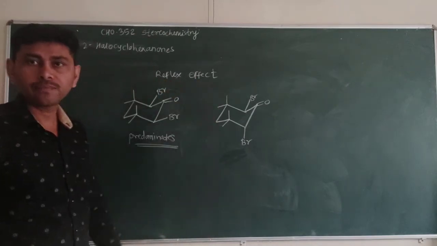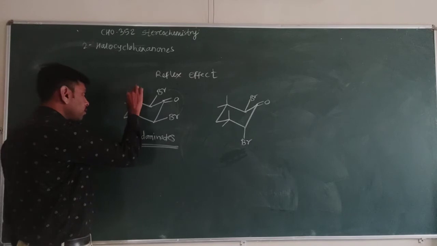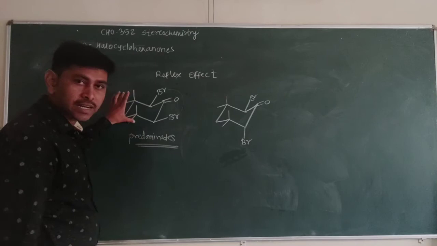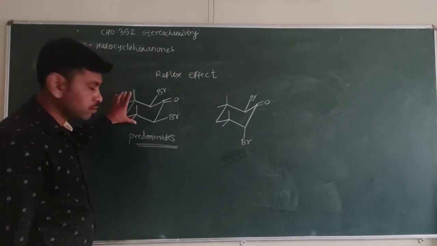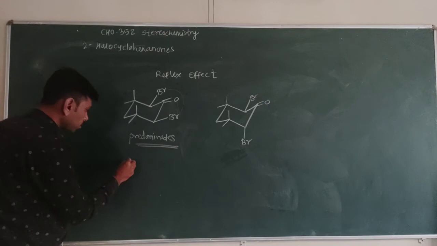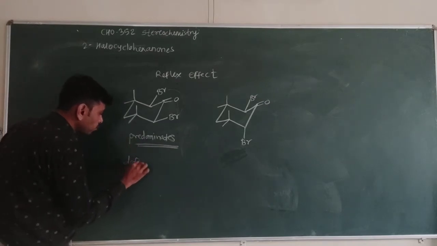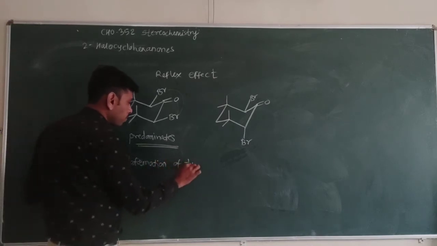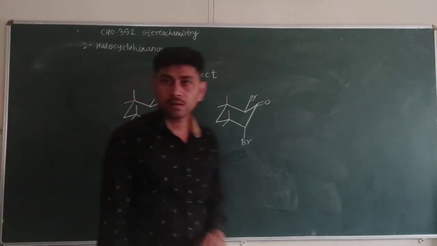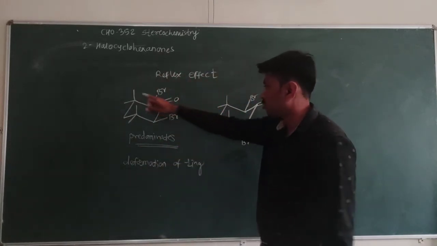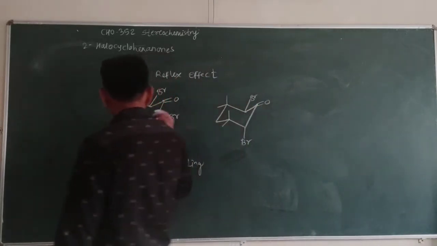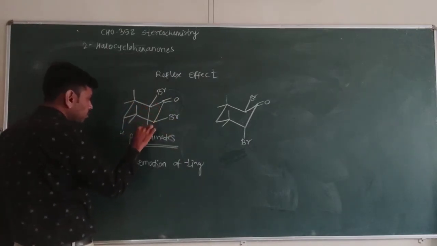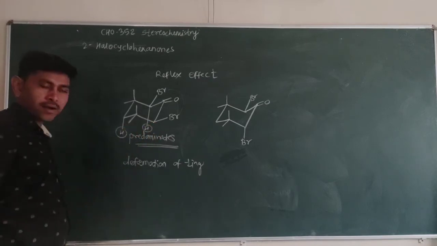What is that reflex effect? The reflex effect says that when a bulkier group is present on one side of the ring, deformation of the ring takes place, which opens the axial substituents, such as axial hydrogens.